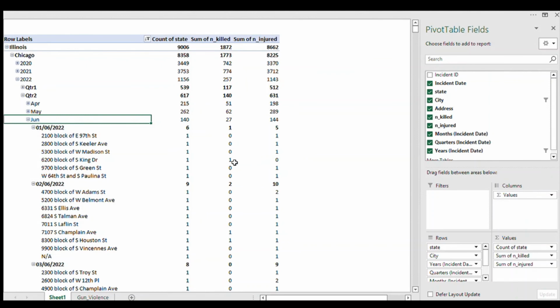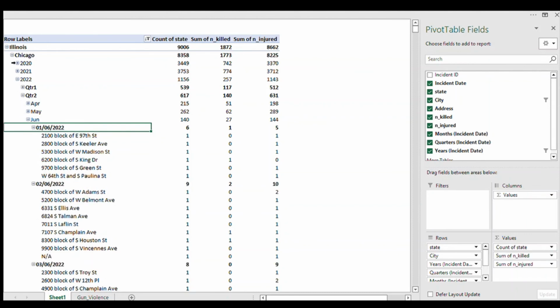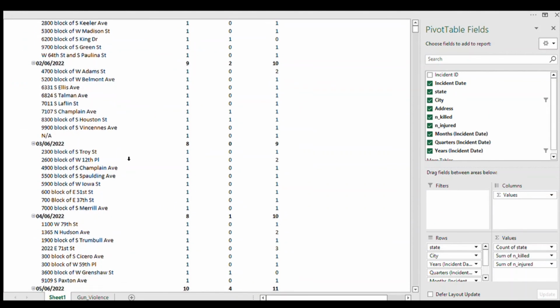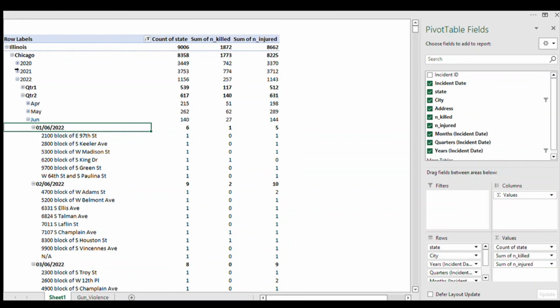Okay, and so there was no injury, but there was a death on 62 block of S King Dr. So there were not any survivors on that day. 1 killed and no injury. So there's a lot we can get from this data set.